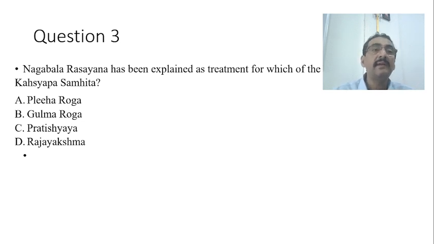Now the beauty of this Nagabala Rasayana is that, according to Rasayana methods you have to give the Nagabala Rasayana, but we have another important aspect. Just like in Swarna Prashana we have Shadbhir Maase Shrutadarah, Swarna Prashana Bhavet, a similar type of explanation is also given in case of Nagabala Rasayana, which is mentioned for Rajayakshma. Shadbhir Maase Shrutadara we find in two conditions: one is Swarna Prashana, and another is the context of Nagabala Rasayana as a treatment for Rajayakshma. So this is another important question.